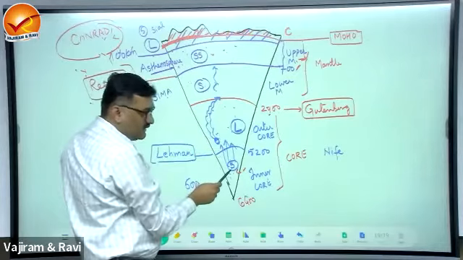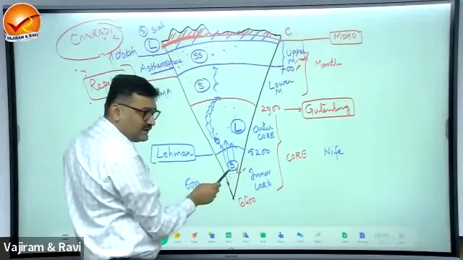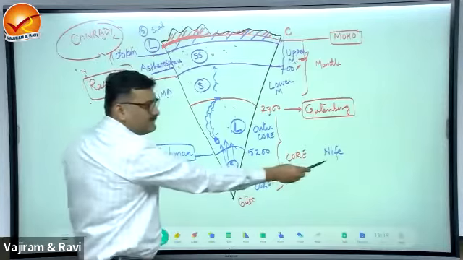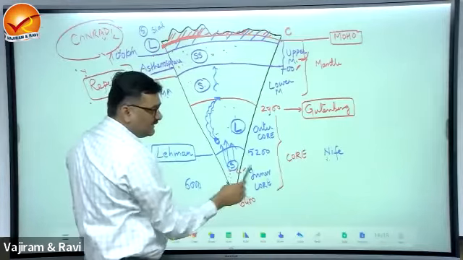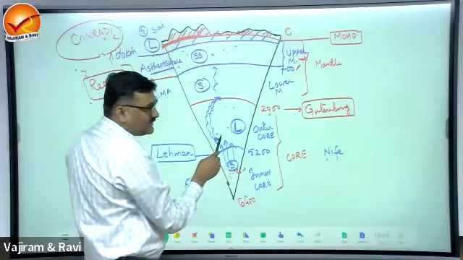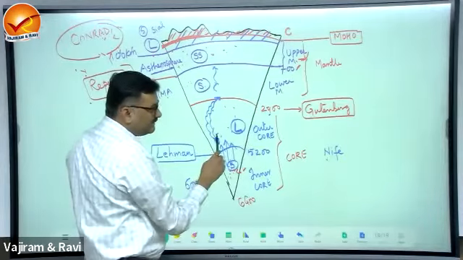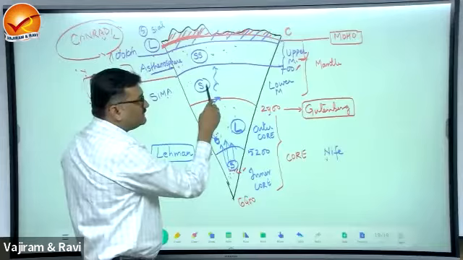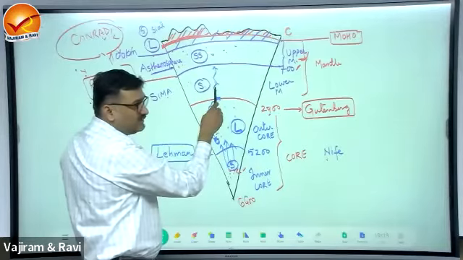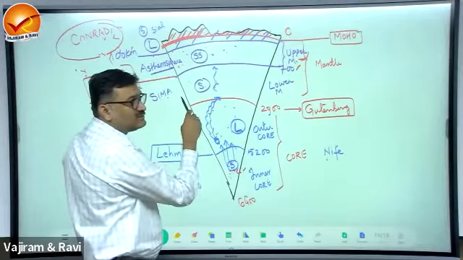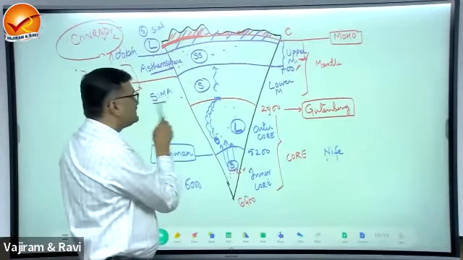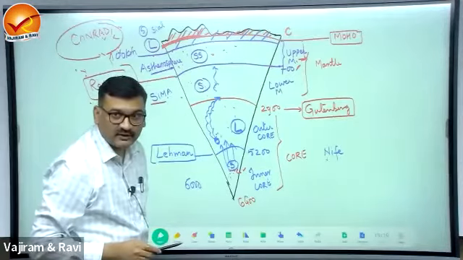See, conduction is intense in the inner core region because it is metal and solid. Convection in the outer core is intense because it is liquid and metallic. Then in the lower mantle, there is conduction, but it is slow because there is a presence of silica, a poor conductor.